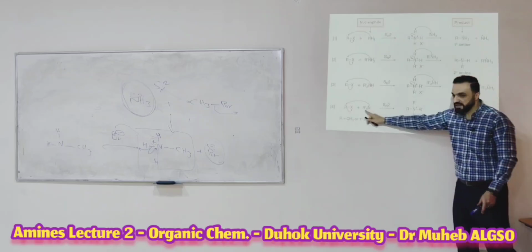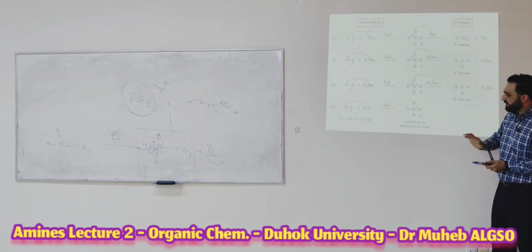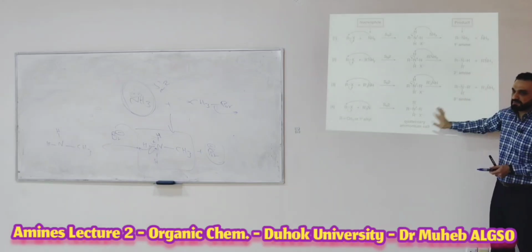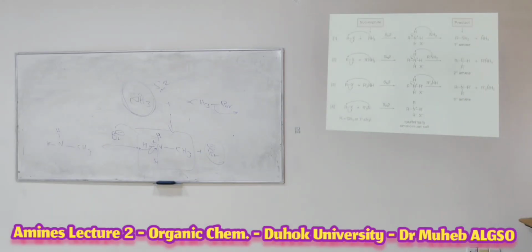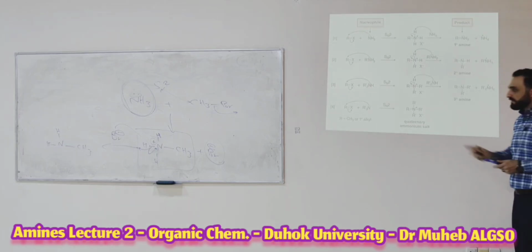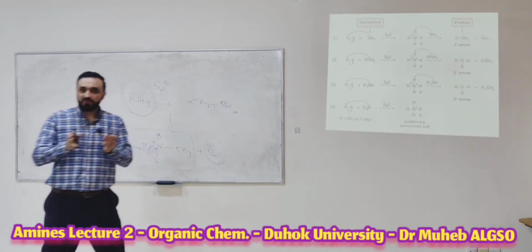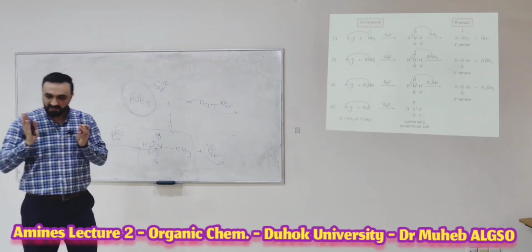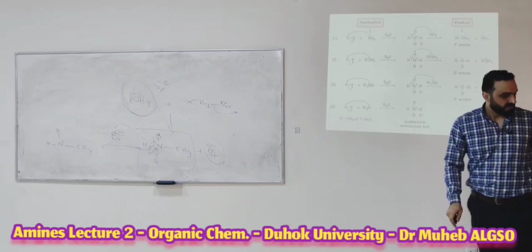If you use tertiary amine, it gives you a salt. There is no proton to remove, and the final product remains like that, an ammonium salt. Do you have a question about this direct nucleophilic substitution?